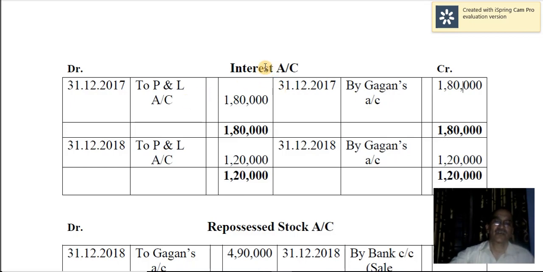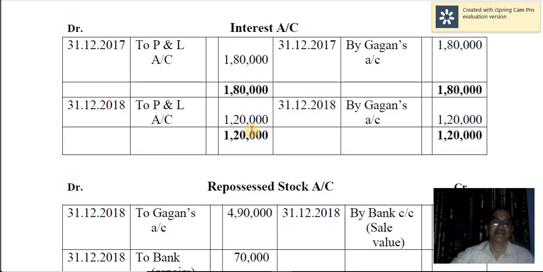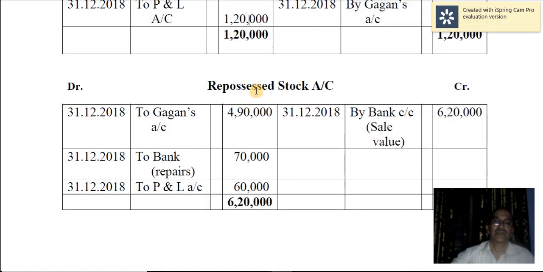Since interest account is a nominal account, that is closed at the end of the accounting year. Alright. Second year interest is 1,20,000. That is closed by transferring that to profit and loss account. Yes, come to repossessed stock account.